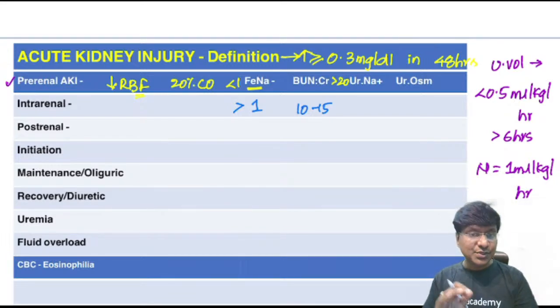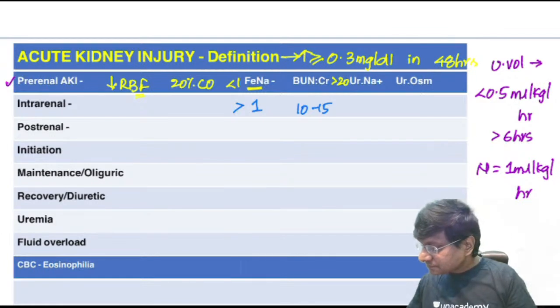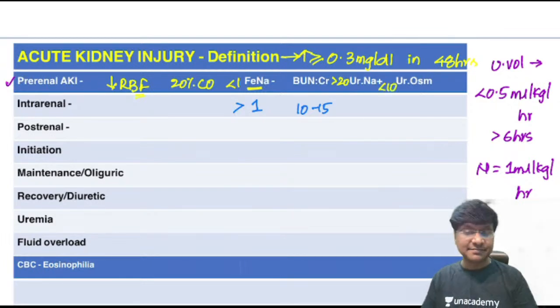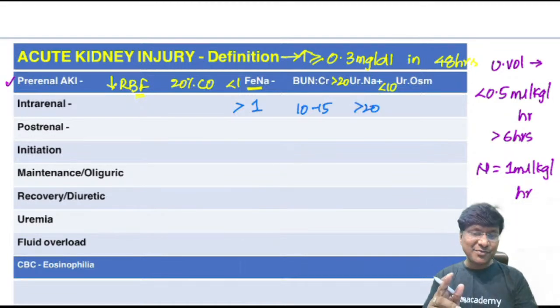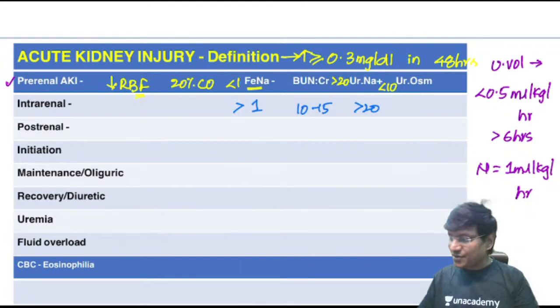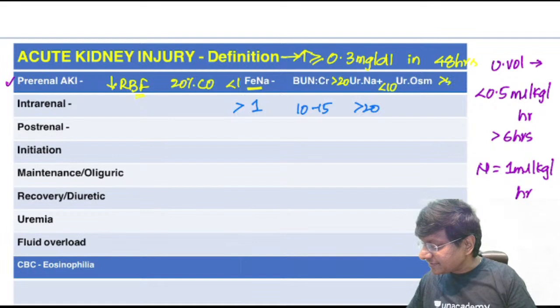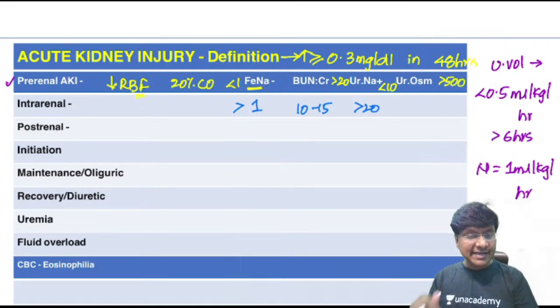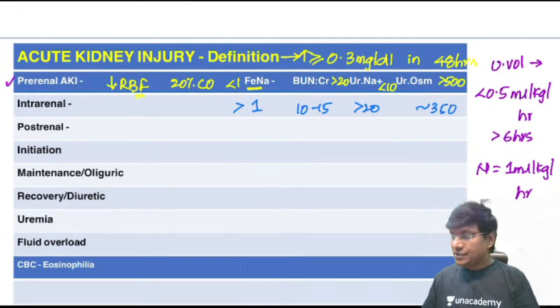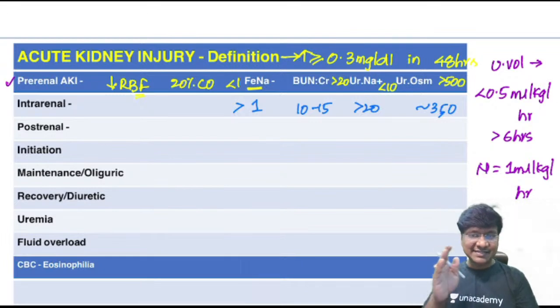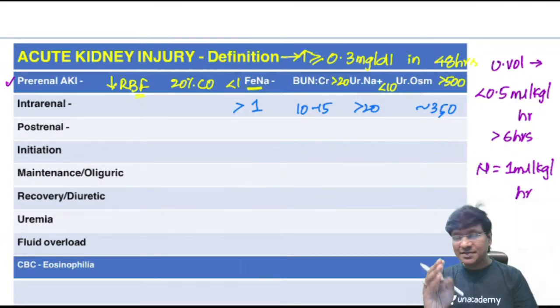Another parameter is the urinary sodium. In pre-renal it is less than 10, whereas in intrinsic renal it will be more than 20. The next important thing is the urine osmolality. In pre-renal it is more than 500, very high, and in intrinsic renal the urine osmolality will be around 350. So these are the parameters: fraction excretion of sodium, blood urea nitrogen to serum creatinine ratio, urinary sodium and urinary osmolality. These differentiate pre-renal from intrinsic renal.